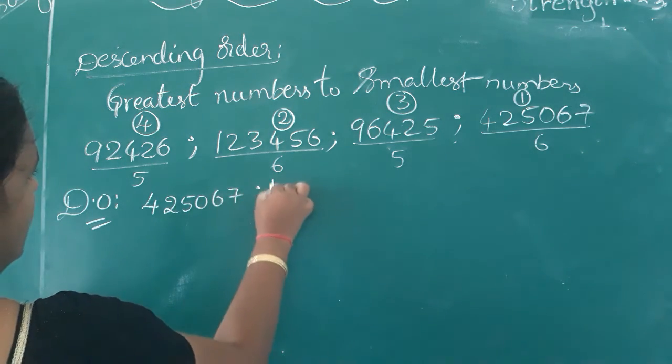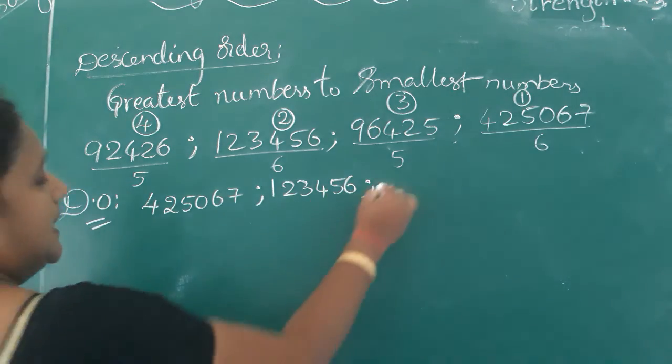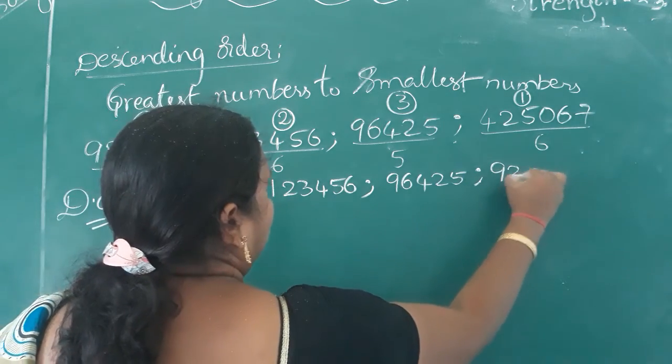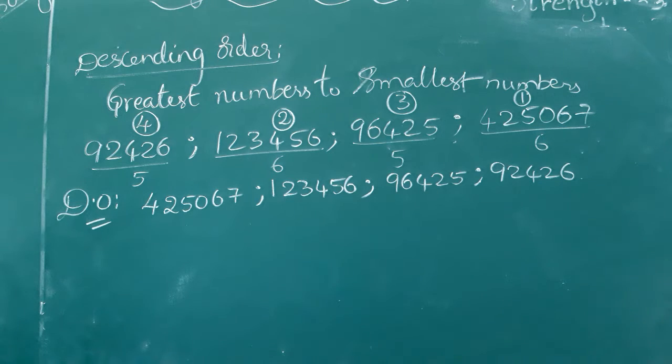4,25,067. 1,23,456. 96,425. 92,426. Like that you can write them in descending order. One more number I will tell you.